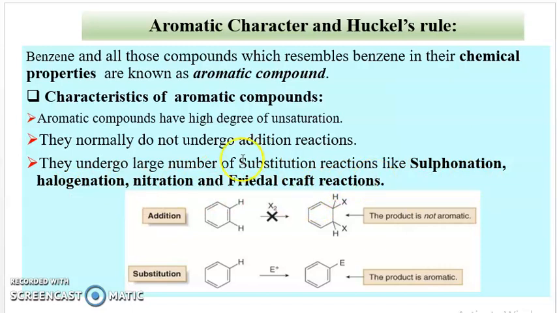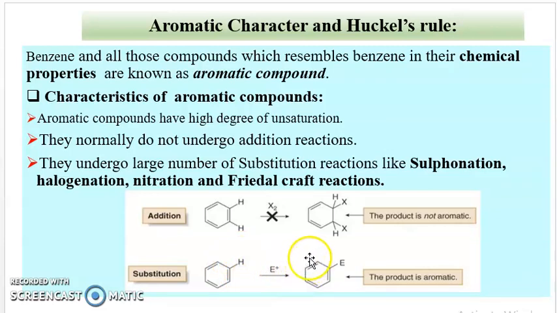Why do aromatic compounds not undergo addition reactions? Because in an addition reaction, for example, the X2 reagent adds across the carbon-carbon double bond of benzene. It gives this product, which is non-aromatic in nature. In the case of a substitution reaction, the hydrogen atom of the benzene ring is substituted by an electrophile.